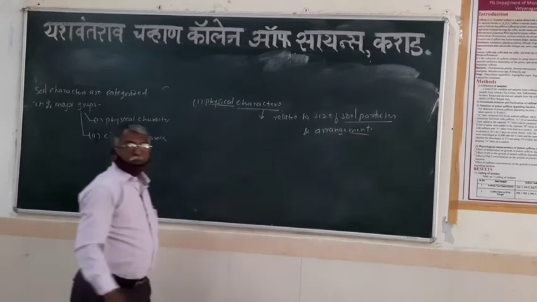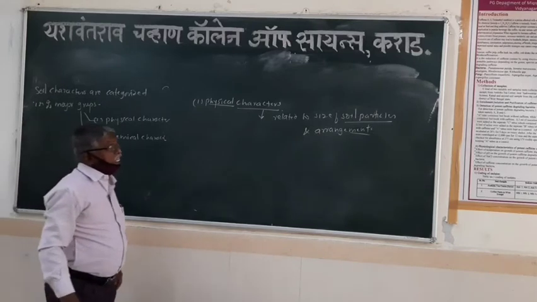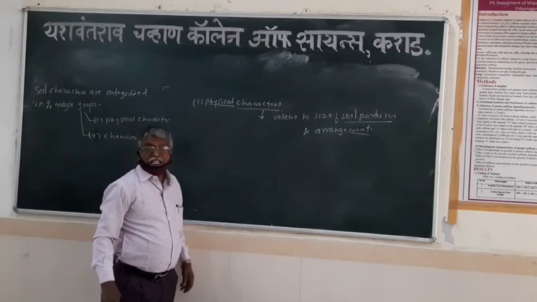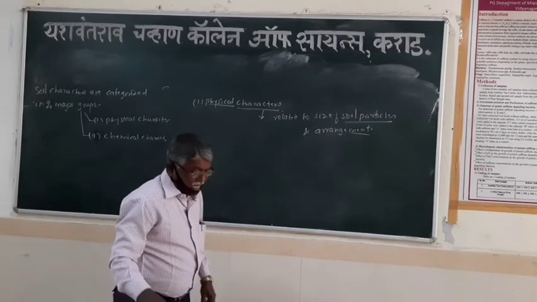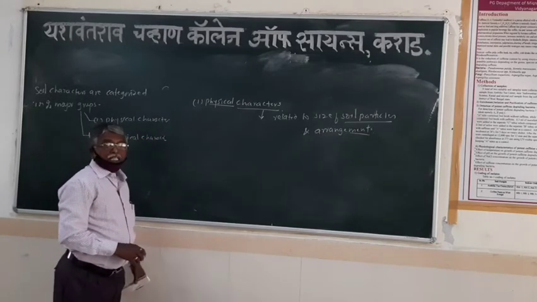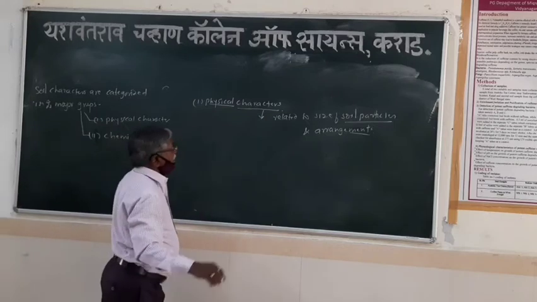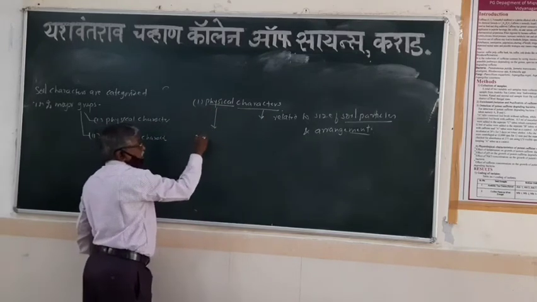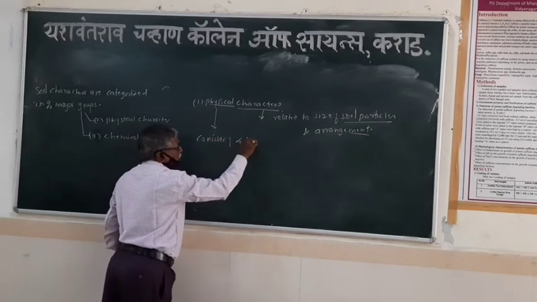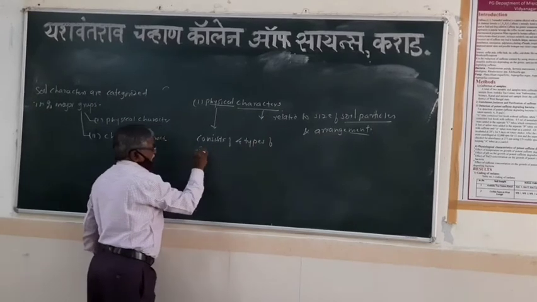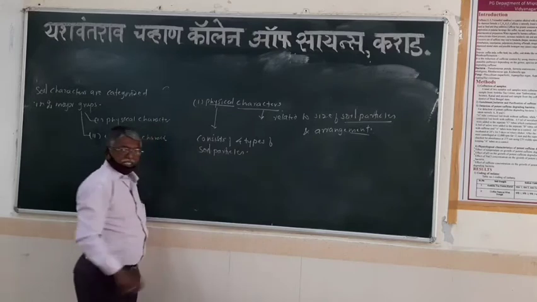Arrangements of the soil particles. The first physical characteristic of soil is related to the size of the soil particles and also the arrangement and types of the soil particles. In general, the soil consists of 4 types of soil particles.